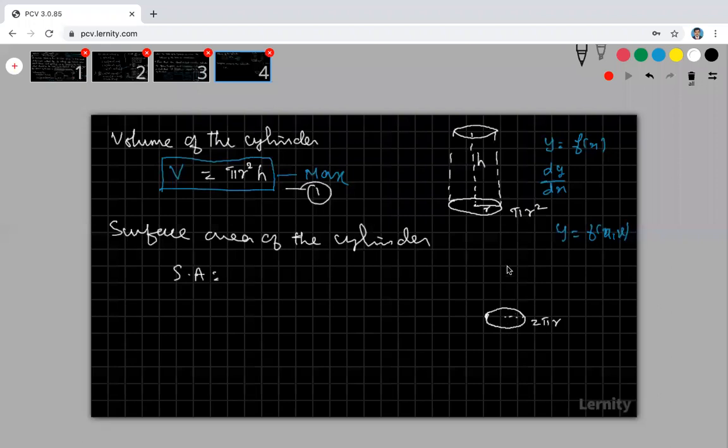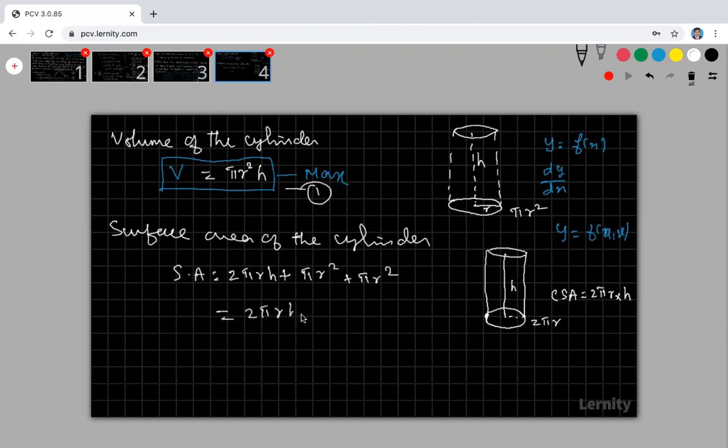This is my base. Take the height. So my base circumference into height, this is my height. Therefore the curved surface area is equal to the base circumference into height, that is 2 pi r h. So the surface area is 2 pi r h plus base area pi r square and the top circle area pi r square. This is actually 2 pi r h plus 2 pi r square.